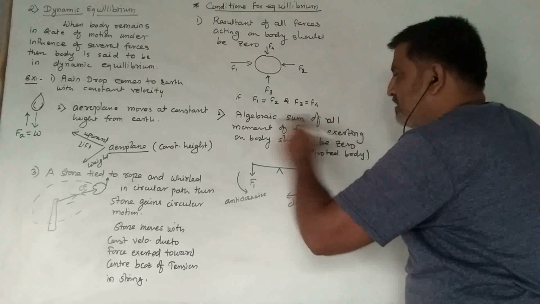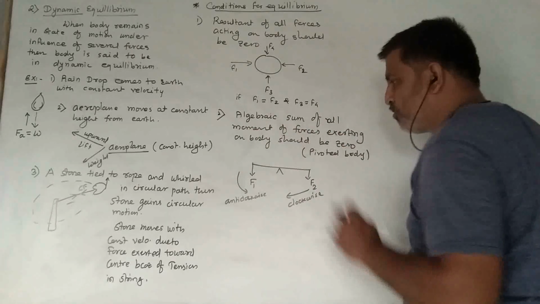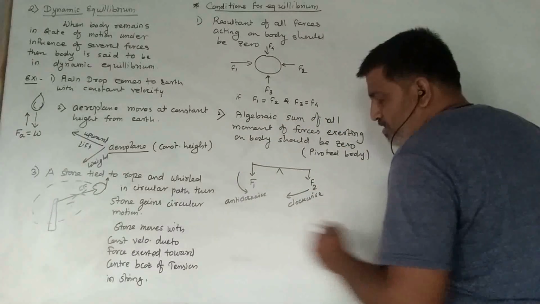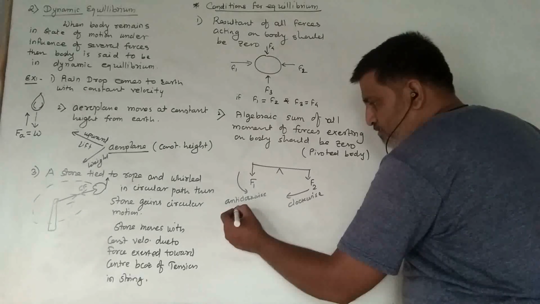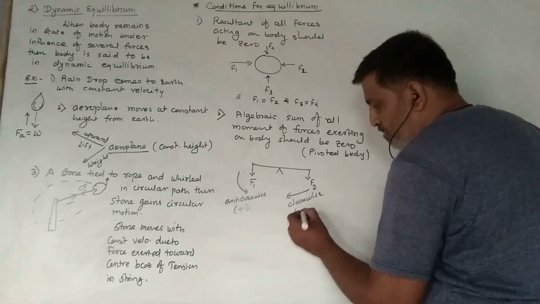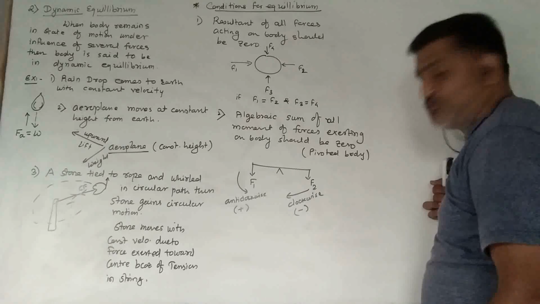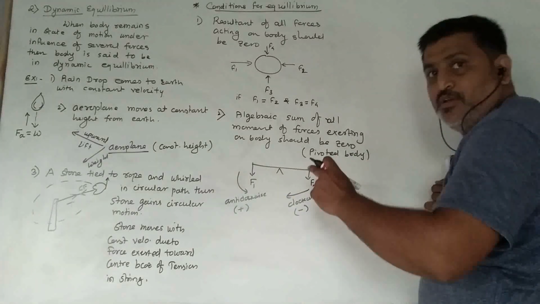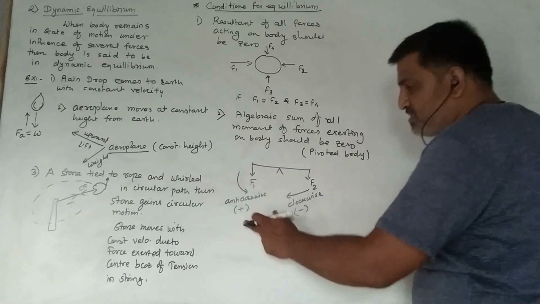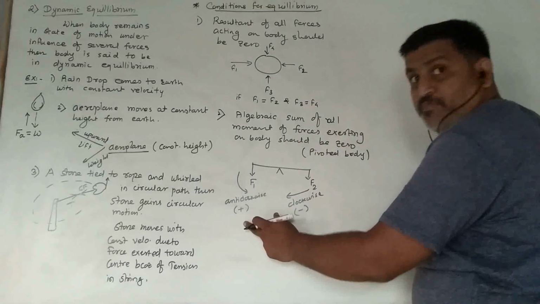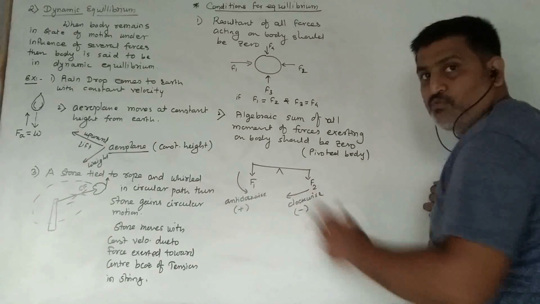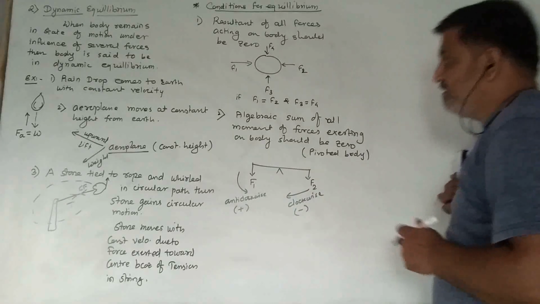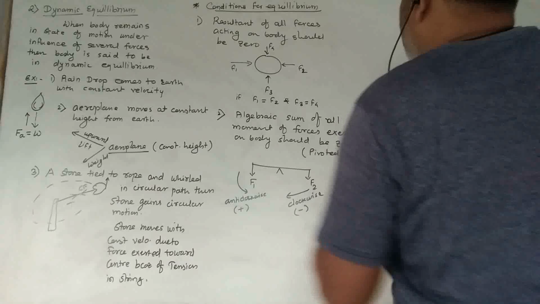Means the algebraic sum of all the moments of forces exerted on the body should be 0. Anti-clockwise is always taken as positive and clockwise is taken as negative. So one force produces a moment in an anti-clockwise manner and the other produces it in a clockwise manner. These are the conditions for equilibrium.